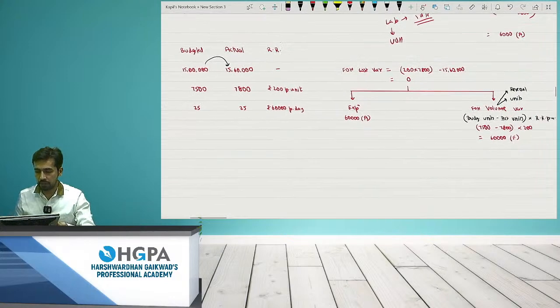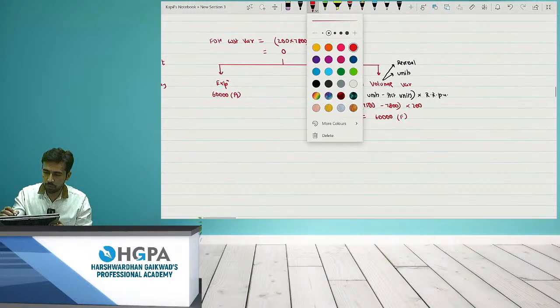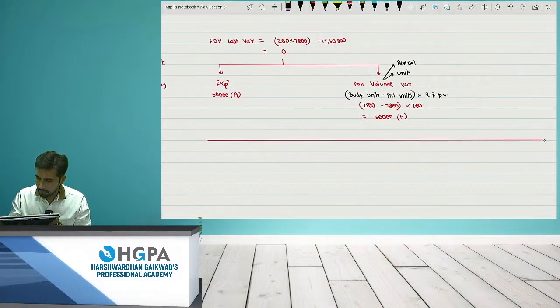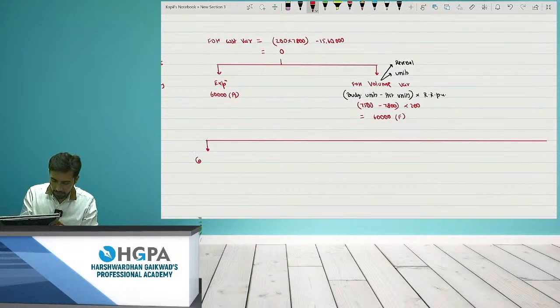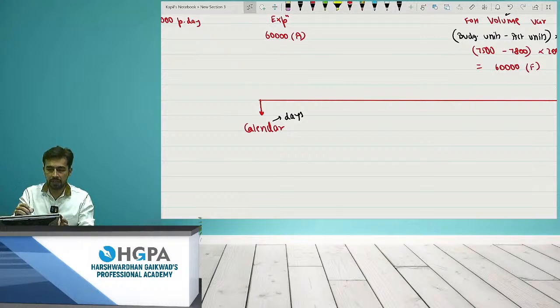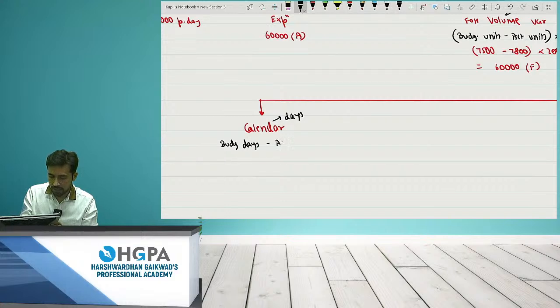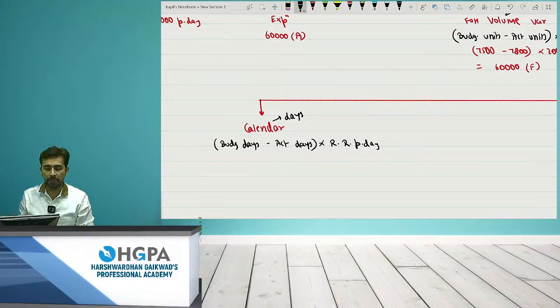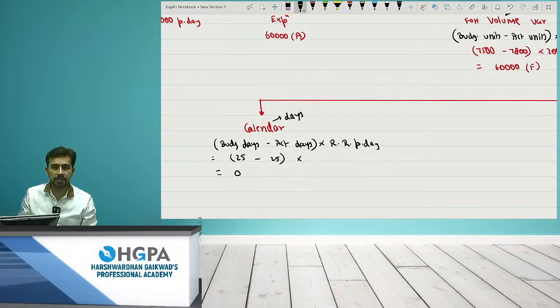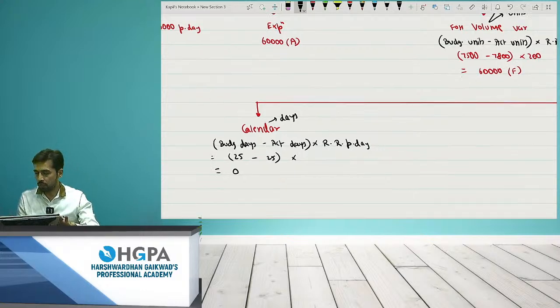Next, what is the first thing which we do? This is calendar. Can I say there was no difference? Calendar means days. So we just have to take the difference of days, right? Standard always comes first. So the formula will become budgeted days minus actual days into recovery rate per day. Now, actually, this is not required for this question, but I am just making the concept clear. What were the budgeted days? 25. What were the actual days? 25. That means there was no difference. The answer is 0.